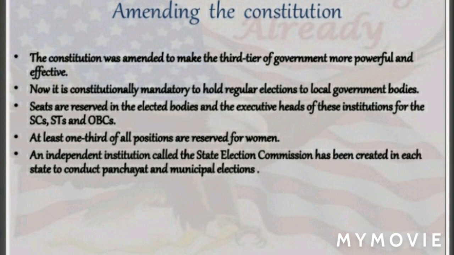Number one, now it is constitutionally mandatory to hold elections to local government bodies. Second, seats are reserved in the elected bodies and the executive heads of these institutions for the scheduled castes, scheduled tribes, and other backward classes. Third, at least one-third of all positions are reserved for women. Fourth, an independent institution called the State Election Commission has been created in each state to conduct panchayat and municipal elections. Fifth, the state governments are required to share some powers and revenue with the local bodies. The nature of sharing varies from state to state.